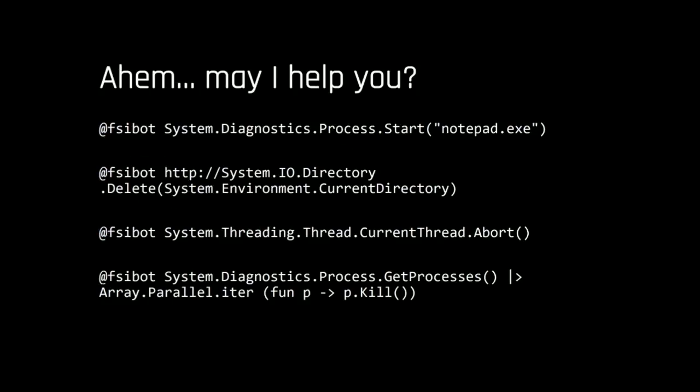After a week, I started to see a couple of very funky tweets coming in. These are all real tweets I got. Things like, hey, can that tweet actually spin up a notepad on your machine? People did that. People tried to delete the current directory. People started to fiddle with threads, and even somebody creative wanted to kill processes. And because we are in F#, a functional language, they used the pipe and did it in parallel to be really efficient about killing all the processes on the machine.